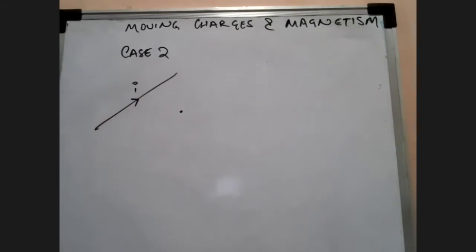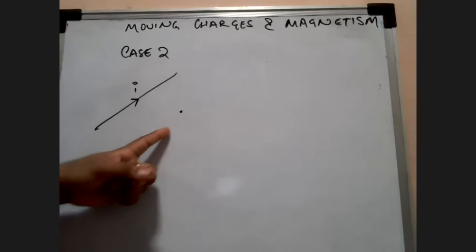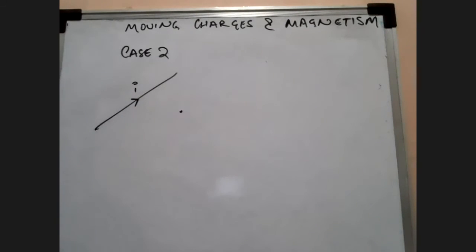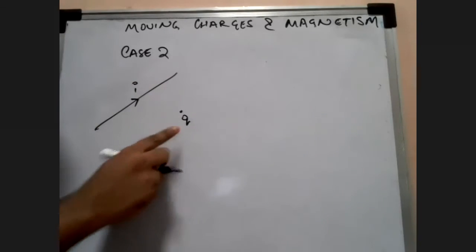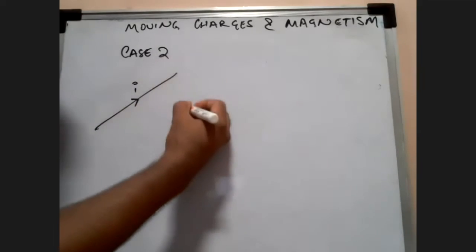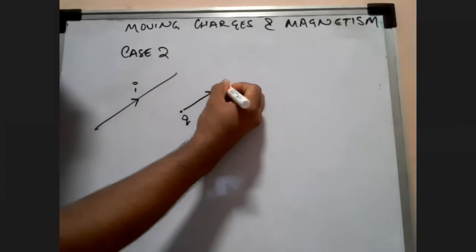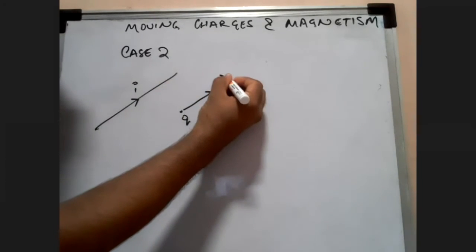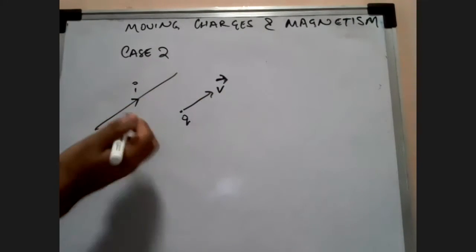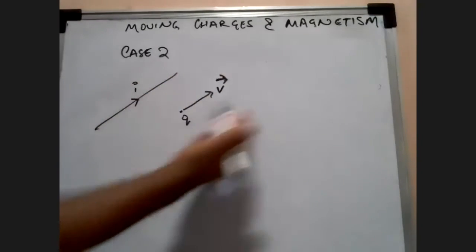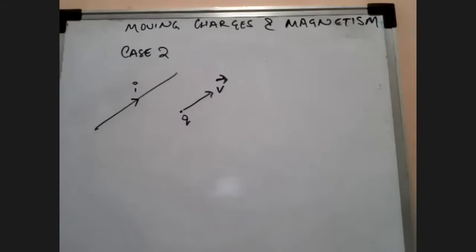But this time, the charge is given a certain velocity, in the direction which is parallel to the conductor. There is a charge Q here. It has been given some velocity. That means the charge is not at rest right now. It has a velocity vector which is parallel to the conductor. I hope you all are getting this. So in that case,